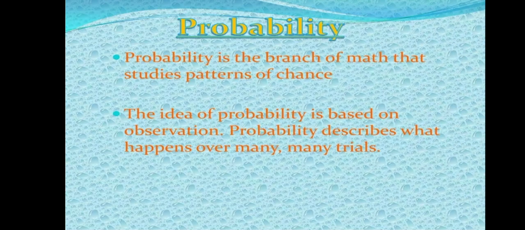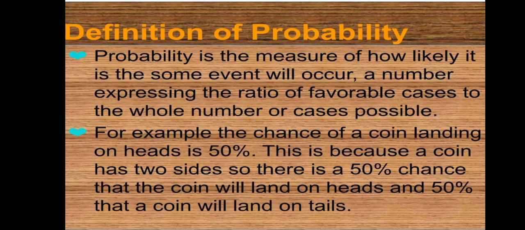Now, we will talk about probability in brief. You know that probability is a branch of math and it also studies the patterns of chances occurring in an event. The idea of probability is based on observation, and also probability describes what happens over many trials. Now we will learn about the definition of probability.